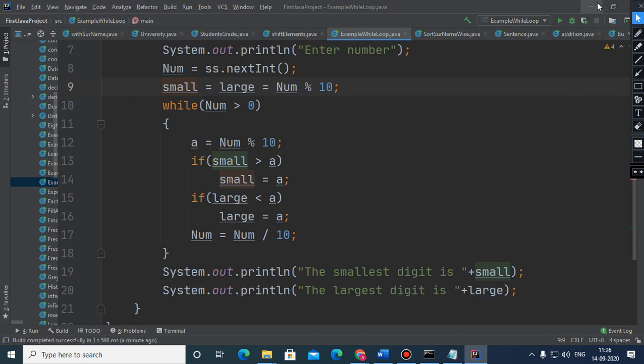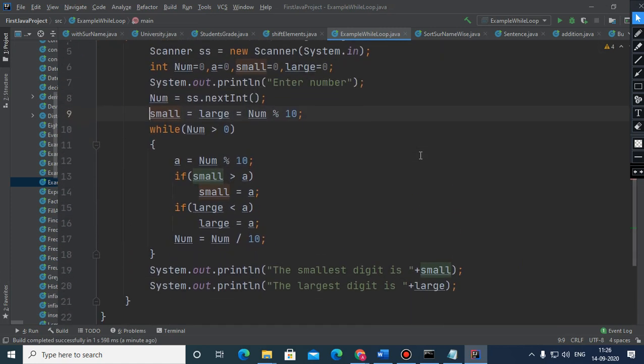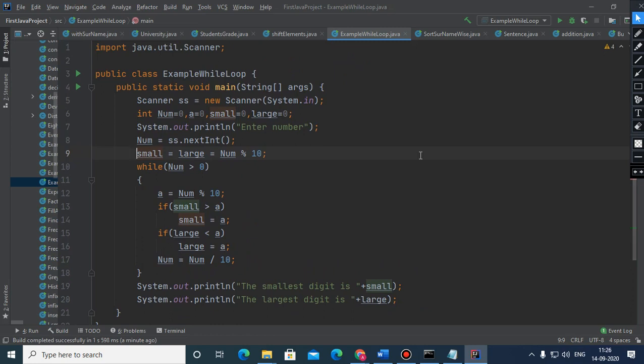Yes. Shilan, the recording of the same will be available on GCR. So this is how you can find the smallest and largest digit. I hope it's clear. Any problem, children? Class 9?